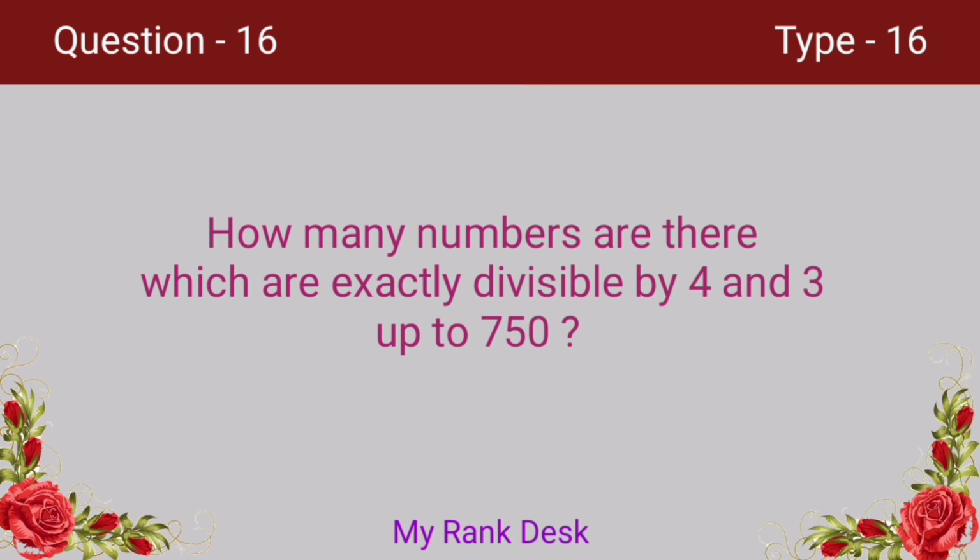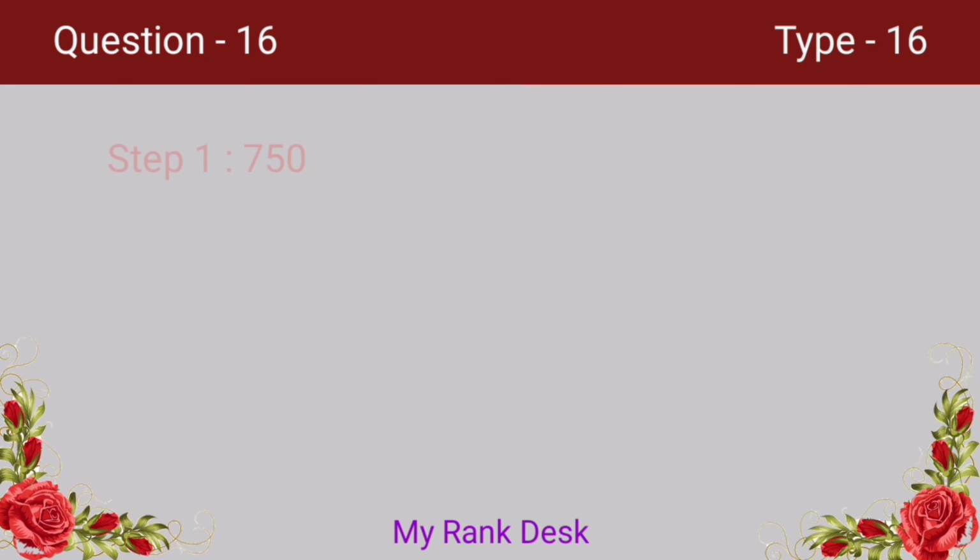Next question. How many numbers are there which are exactly divisible by 4 and 3 up to 750? Let's see how we can solve this question. Here the number asked is up to 750. So let's fix the upper limit 750. And we can see that here there are two divisors 4 and 3. So we have to take the least common multiple of the divisors 4 and 3.